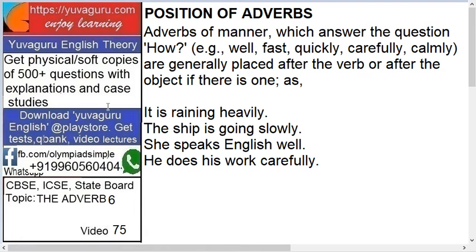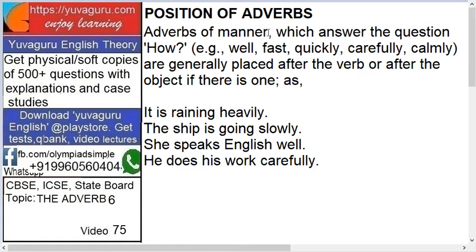So let's focus on today's topic now. Today's topic is the adverbs. Sixth video on the adverb. We have covered almost the majority part of adverbs in the first 5 videos. This video will be covering the position of adverbs. Okay, let's start.